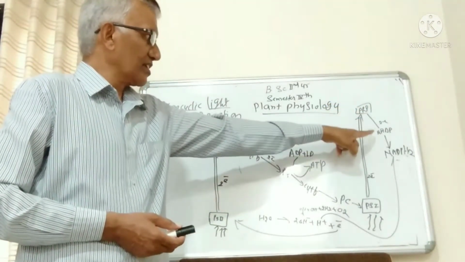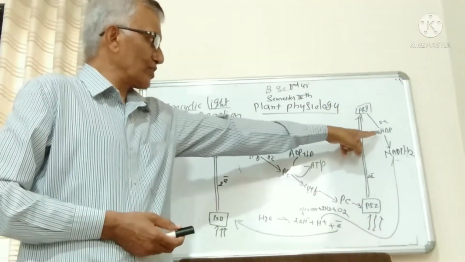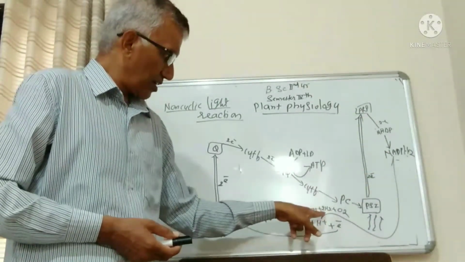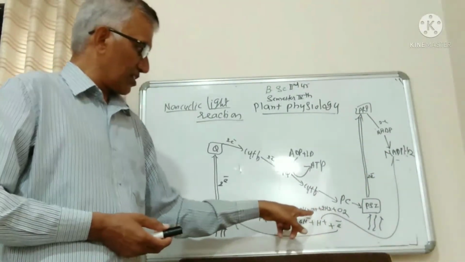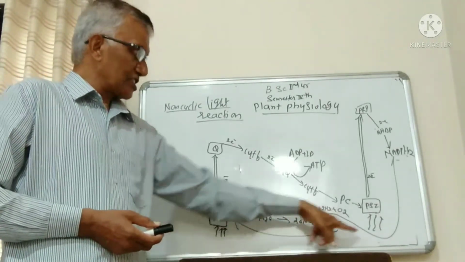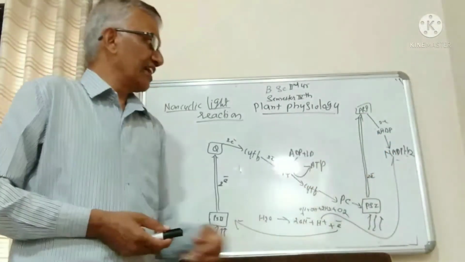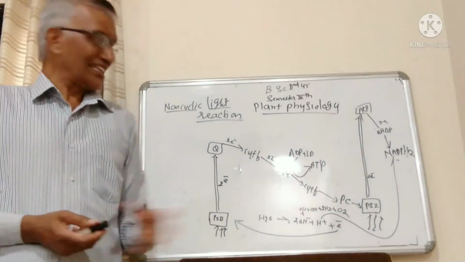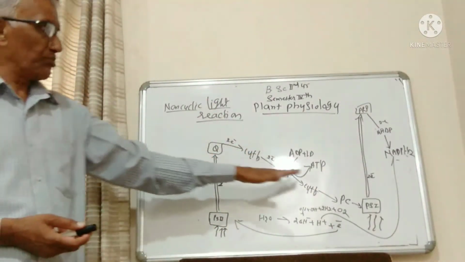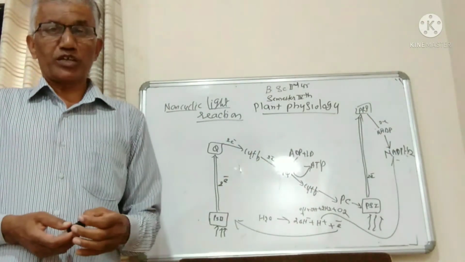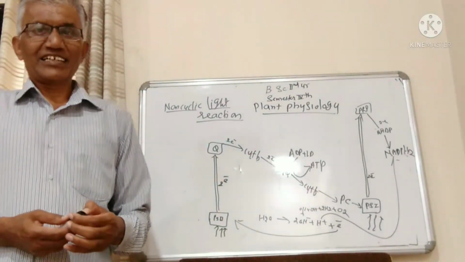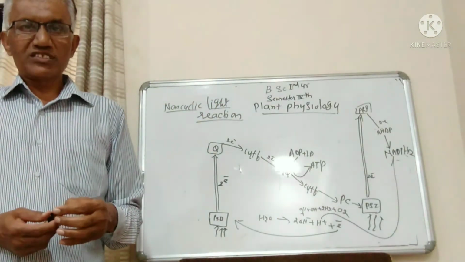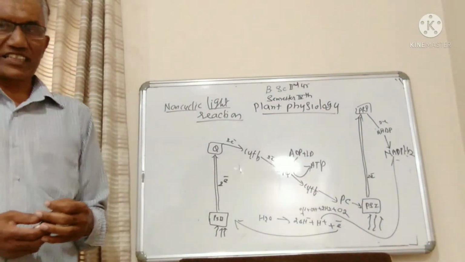From FRS they go to NADP, and to NADP the H plus ions released during photolysis of water are added, and NADP is converted into NADPH2. In this way, ATP molecules and NADPH2 molecules are produced in non-cyclic photophosphorylation or non-cyclic light reactions.